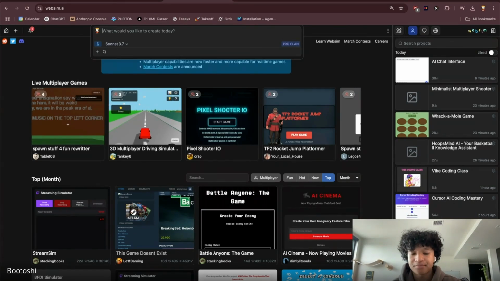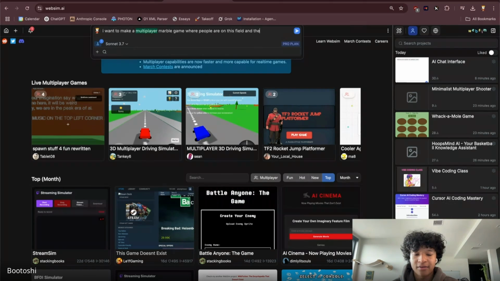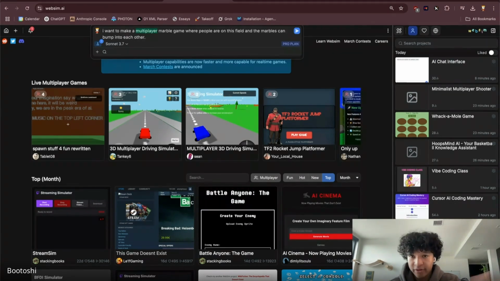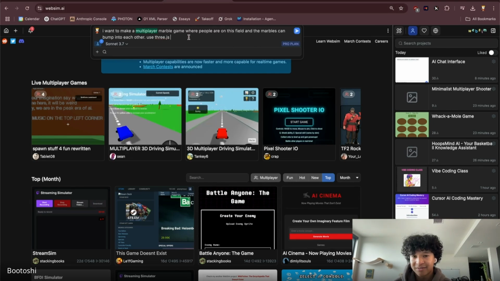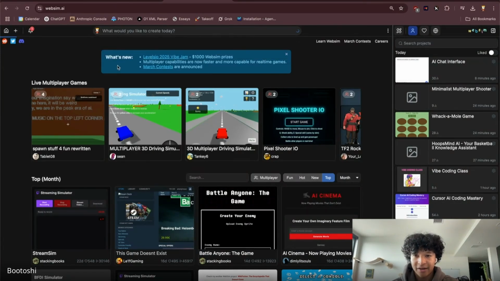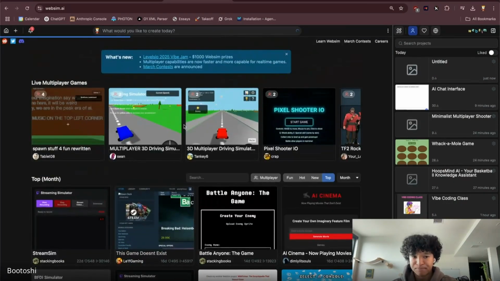So I'm going to say, I want to make a multiplayer marble game where people are on this field and the marbles can bump into each other. I'm specifically for this going to say, use Three.js. Three.js is this framework that makes these 3D-like environments that a lot of people are using for games. So you might see people entering this Levels.io vibe coding jam on Twitter, and they're using Three.js as a base most likely. So let's see.